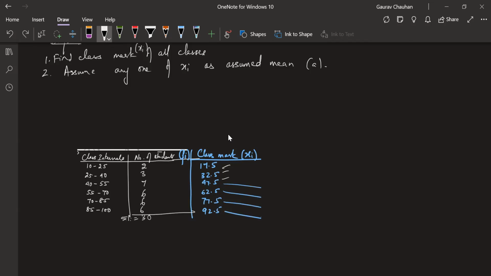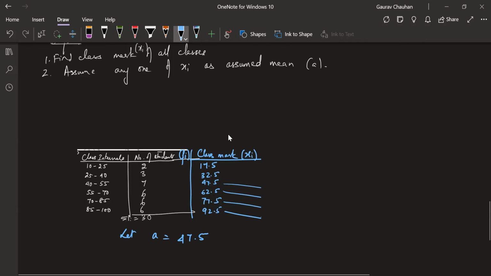You can take the third or fourth one. Even if you take the first one or last one, you will get the answer. Any one you choose. So I'm going to choose 47.5. I'll write my answer in blue. Let a be equal to 47.5.